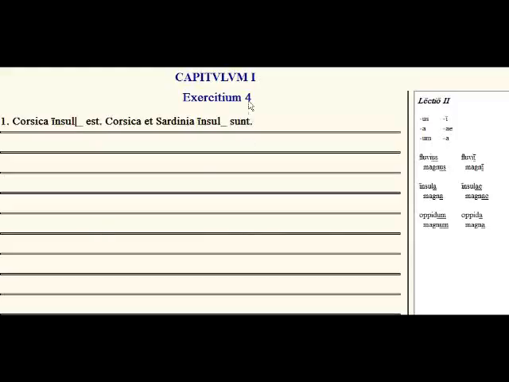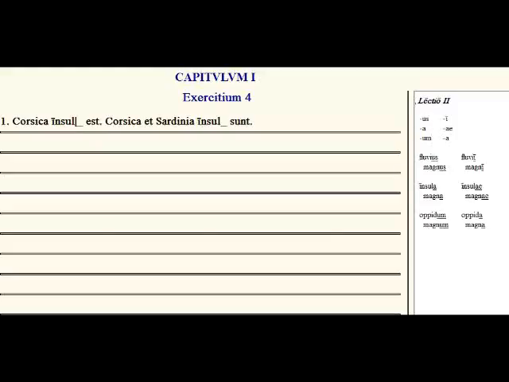So here on Exercise 4, what it's asking us to do is put in the correct endings for the following nouns. And what you need to know here, just as a quick overview, is that these three types of nouns are three different genders. Fluvius is masculine, insula feminine, and oppidum neuter. And they're each going to get different types of endings based on the kind of noun that they are. They belong to a different family, masculine, feminine, or neuter, and that also means they get different